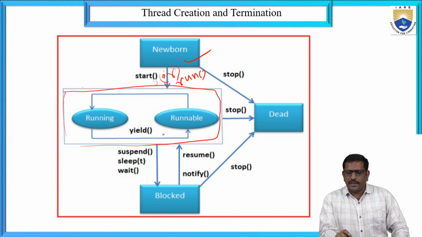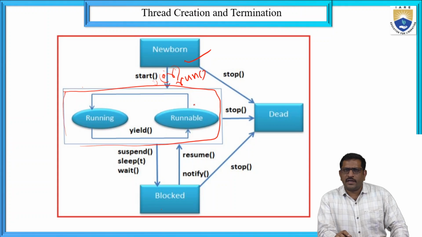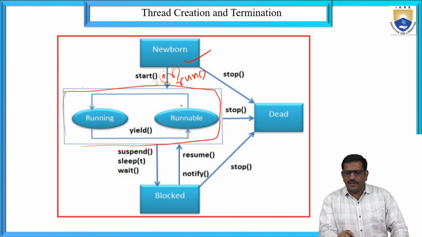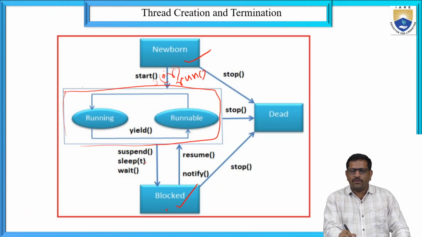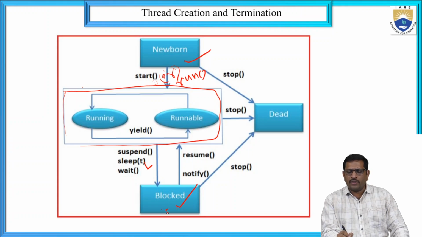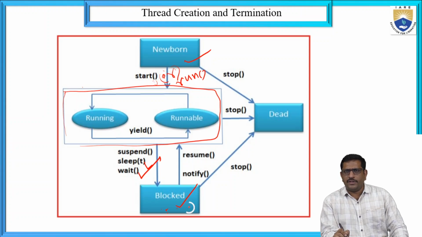That means the process interruption will happen. Generally, with the help of the suspend method, if any process is suspended, it can be sent to the blocked state. Or if the process is in a sleeping mode, we can send it to the blocked state or waiting state, or any interruptions. So the process can be sent to the blocked state.